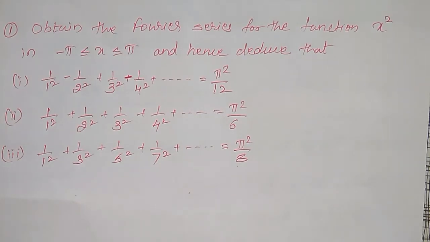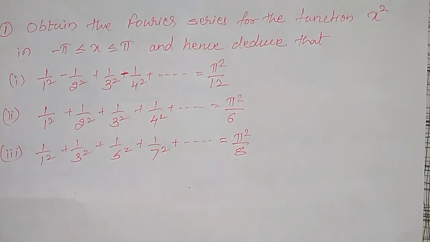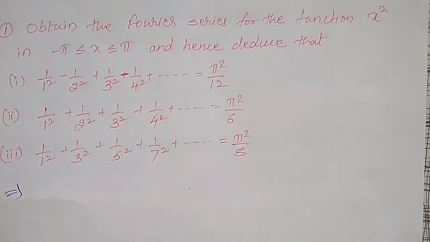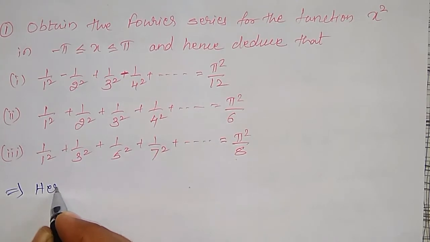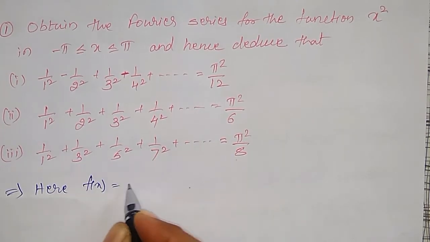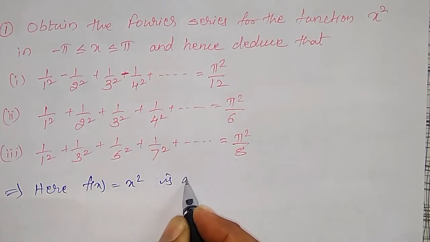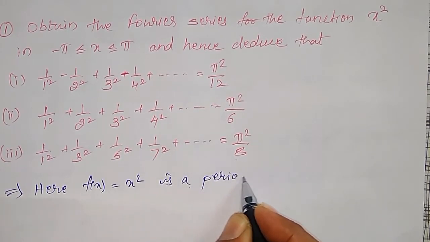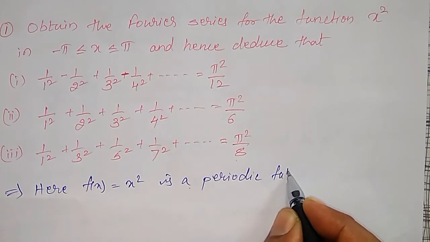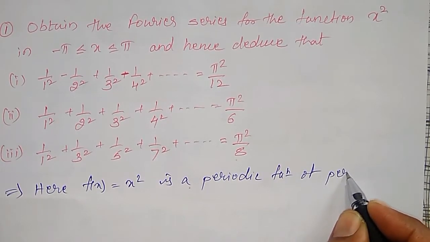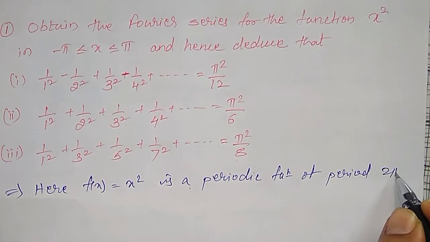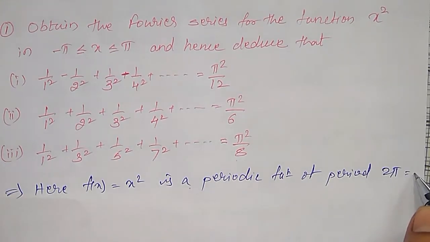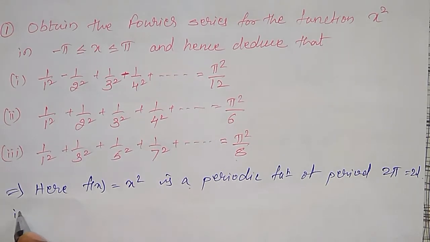Here, to find the Fourier series, we note that it is a periodic function of period 2 pi. Here f of x is equal to x square, a periodic function of period 2 pi, that is equal to 2l, in minus pi to plus pi.